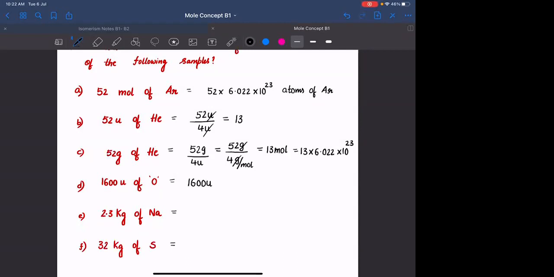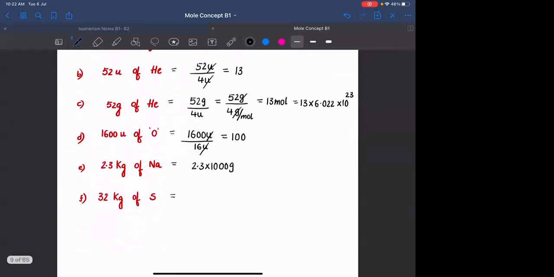In this case, it is 1600 U upon 16 U. U or U cancel होगा, which is equal to 100. In this case, it is 2.3 kg. kg मतलब 1000 grams होगा, divided by 23 AMU के अलावा substitute that as gram per mole.